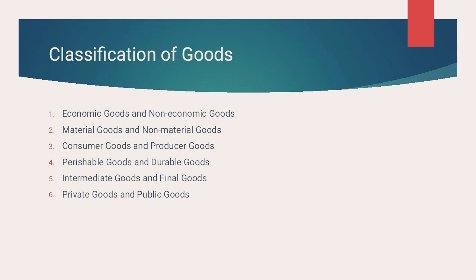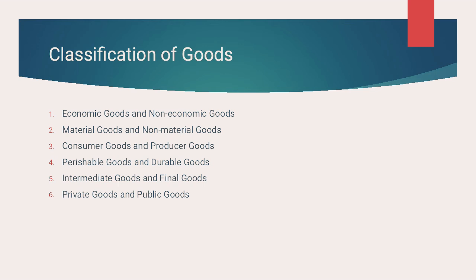Whereas non-economic goods are those goods which do not have economic value, and they cannot be exchanged as such as a good. So for example, sunshine, air, you cannot exchange them, they don't have economic value.